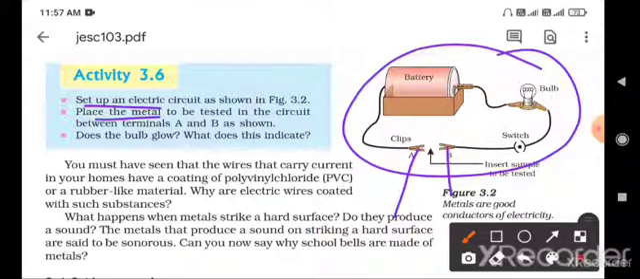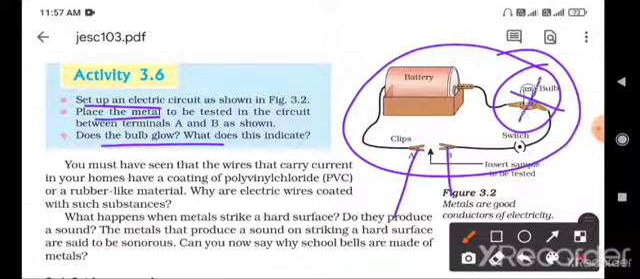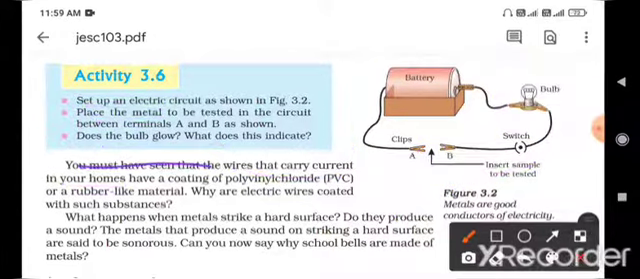Does the bulb glow? What does this indicate? If the bulb glows, we can say that the metal is a good conductor of electricity. If the metal does not conduct electricity, the bulb does not glow. You must have seen that wires that carry current in your homes have a coating of polyvinyl. So the question arises: why are copper wires coated with polyvinyl chloride or rubber? The polyvinyl chloride is also called PVC.